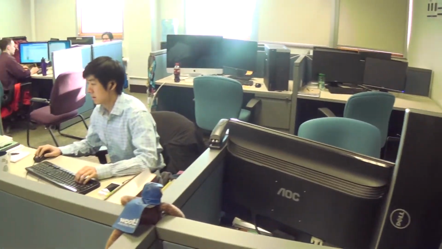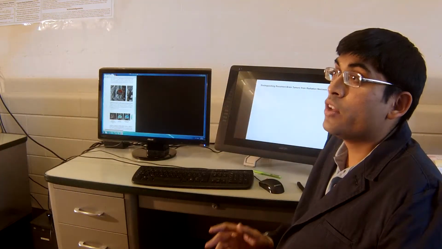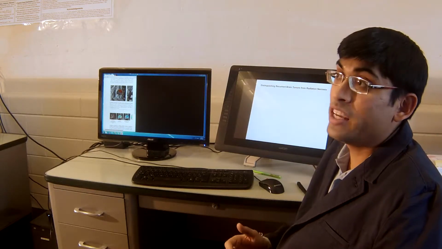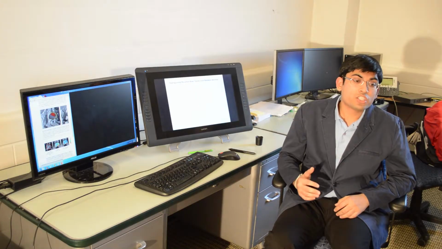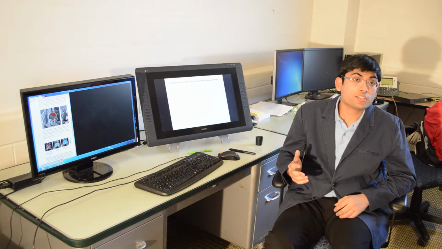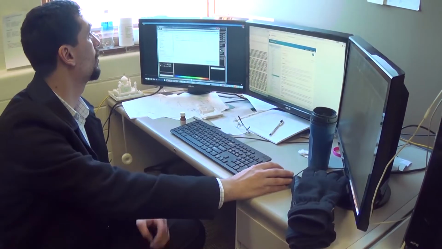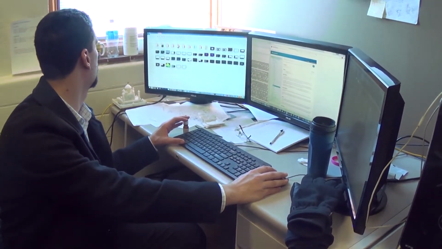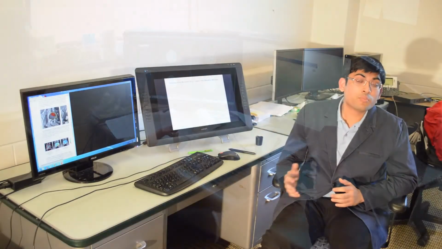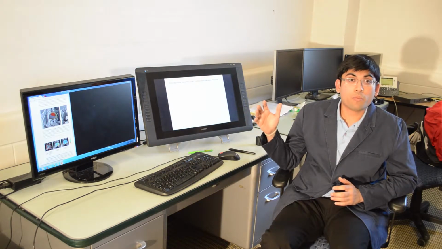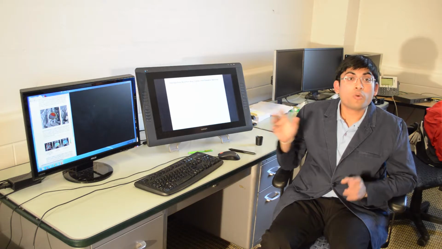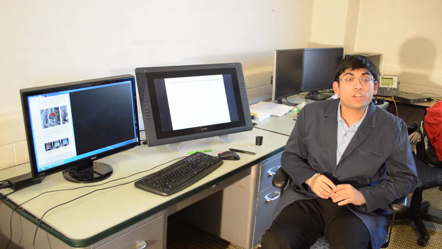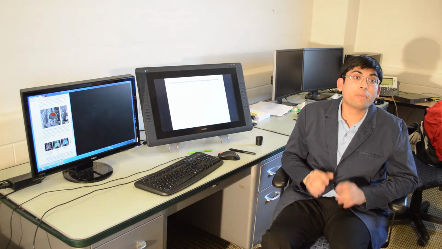So the median survival for brain tumor patients is very low. In fact, it's less than 15 months. So what we hope is our research can help brain tumor patients live longer and have a better quality of life. By combining the decisions from our algorithms with clinical expertise from doctors, we hope to modulate the treatment regimen accordingly by incorporating better decision making.